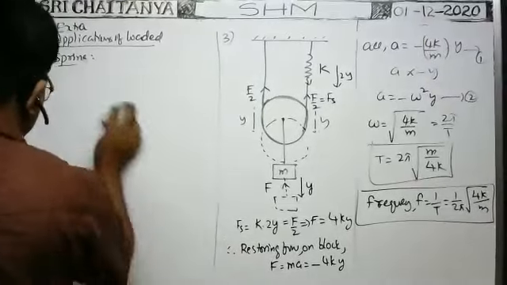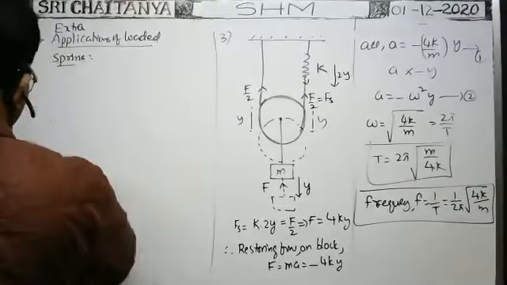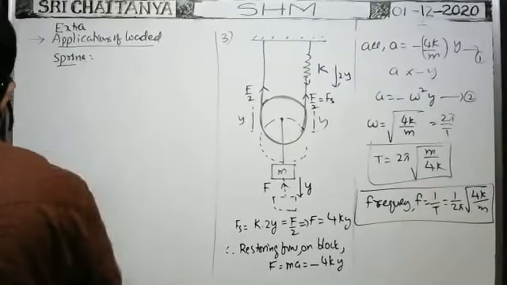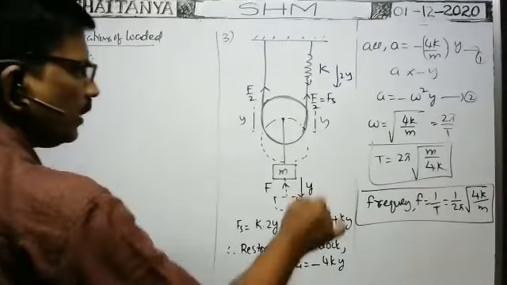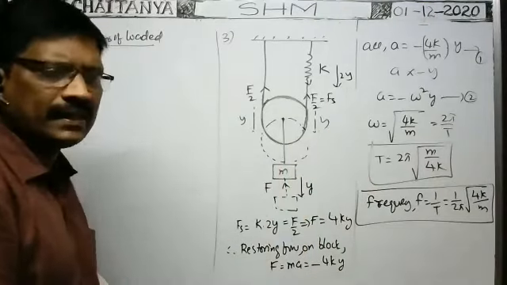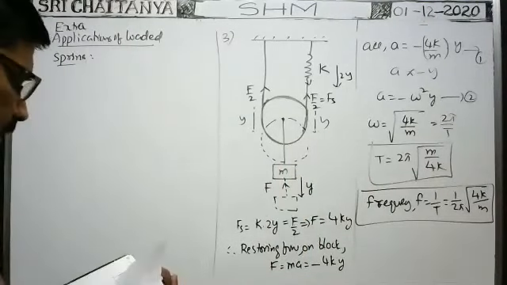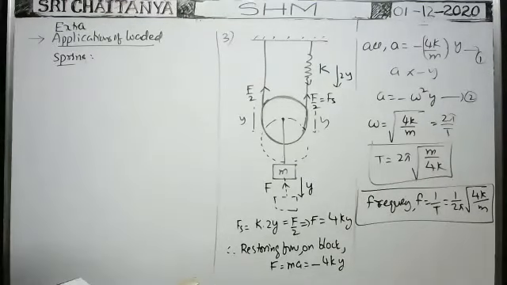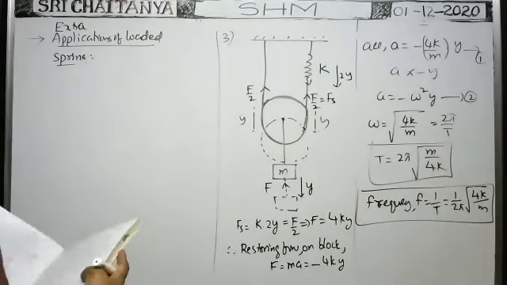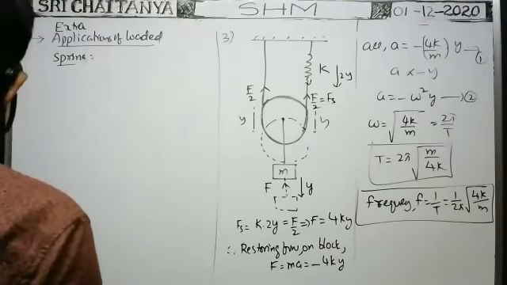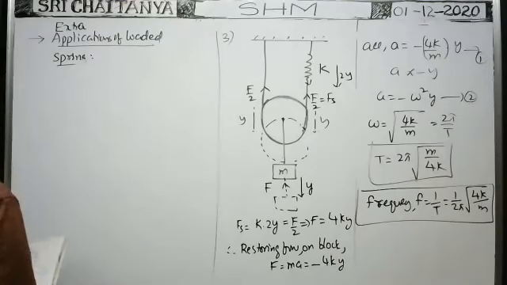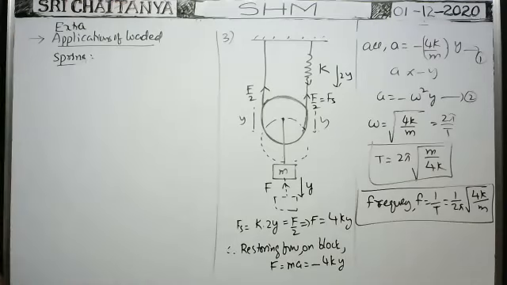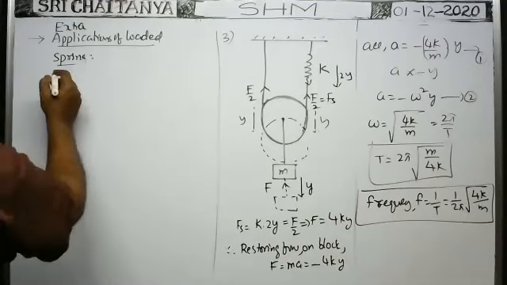So whatever the diagram, what we have to find is the restoring force acting on the block when it is displaced to a distance y. That is the only important task. Remaining is as it is, and we can do it very easily. 2 pi into root m by 4K is the answer. Okay, next, one more example. Fourth one.